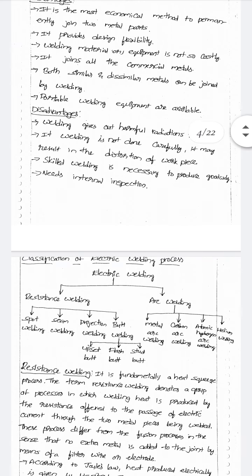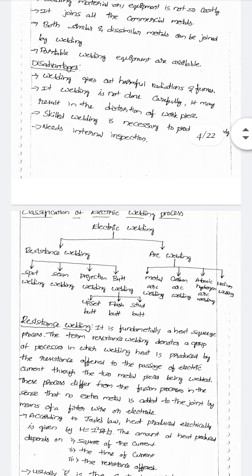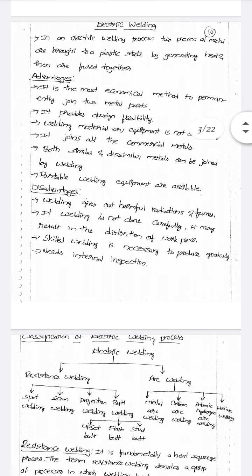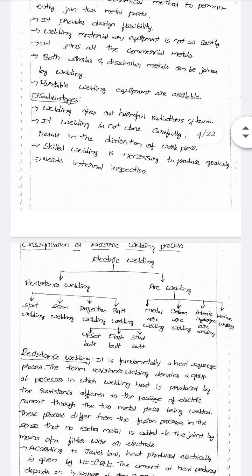Next, both similar and dissimilar metals can be joined by welding, either the same type of materials or different types of materials. One last advantage: portable welding equipment is available.